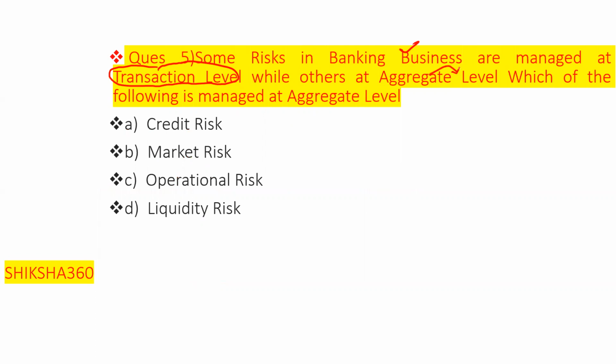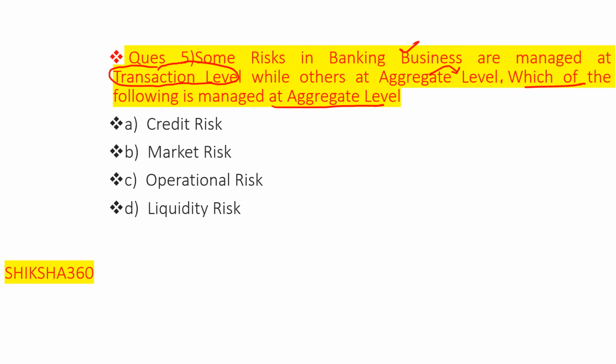So which of the following is managed at the aggregate level? First one is credit risk, second one is market risk, third one is operational risk, fourth one is liquidity risk.